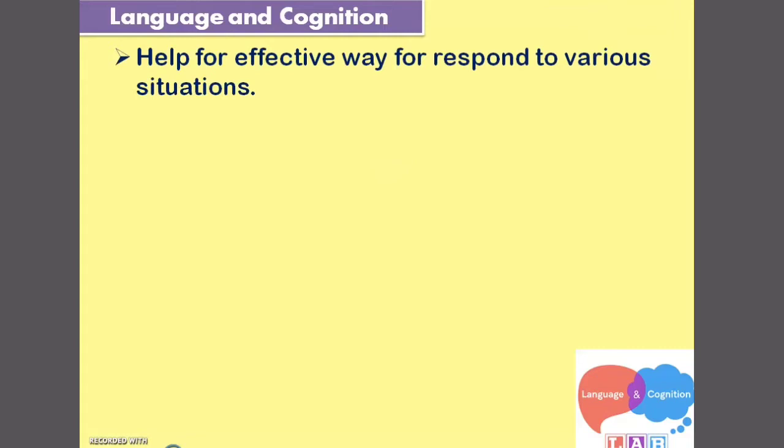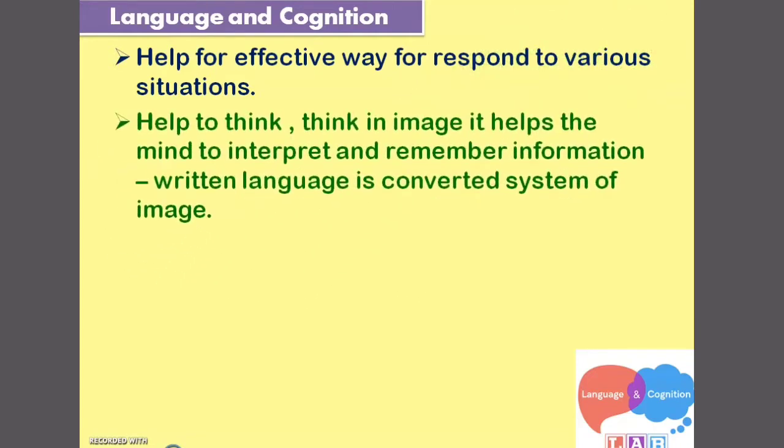It helps us respond in an effective way to various situations. That's problem solving. It helps to think in images. It helps the mind to interpret and reason about information.